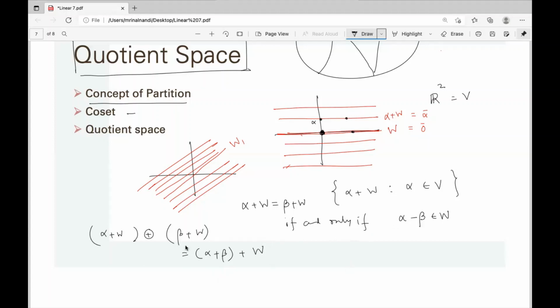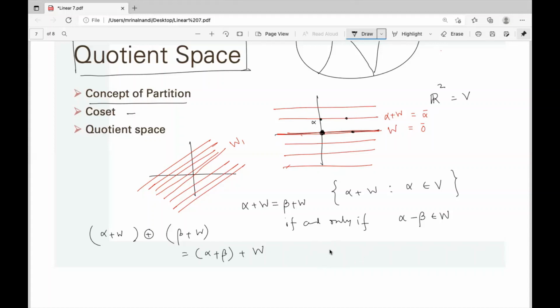And you have to prove that it's well defined, because if alpha plus W is the same as alpha dash plus W and beta plus W is beta dash plus W, then you have to show that alpha plus beta plus W is the same as alpha dash plus beta dash plus W. That means, given alpha minus alpha dash belongs to W and beta minus beta dash belongs to W, you have to show that alpha plus beta minus alpha dash plus beta dash belongs to W. That is trivial because W is a subspace.